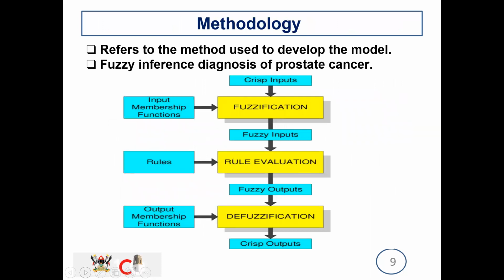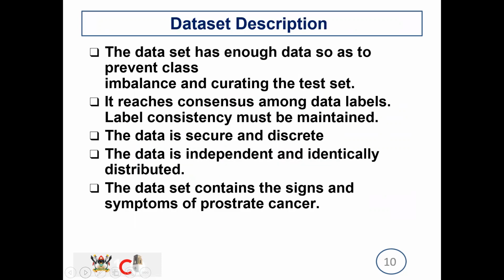And what's the methodology used? This refers to the method used to develop our model. Here, we have the fuzzy inference diagnosis of prostate cancer. This can be used. Then there's K-means and K-nearest neighbors. There are different methodologies that can be used, and this shows steps or procedures of how this fuzzy inference diagnosis can be done.